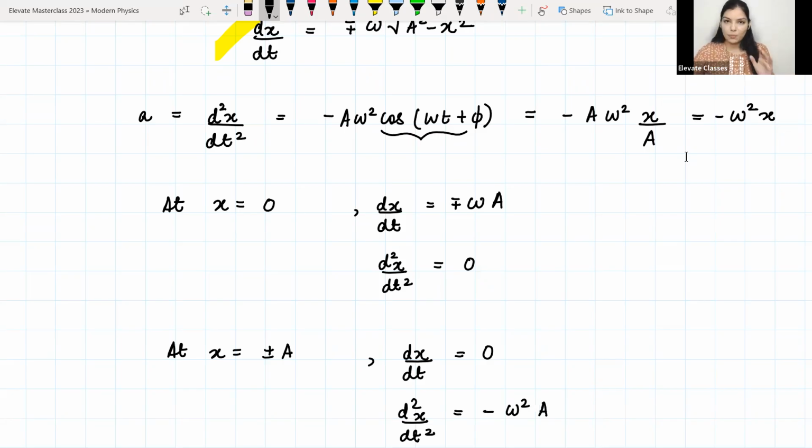So a का value plus minus होगा, मतलब amplitude अगर plus positive x direction में है तो amplitude positive होगा, negative x direction में है तो amplitude negative होगा, तो उसके according acceleration का sign भी change होगा, ठीक है? When amplitude is positive, acceleration is going to be minus omega square a, and when the amplitude is negative, the acceleration is going to be omega square a, ठीक है? So you have to substitute this value.